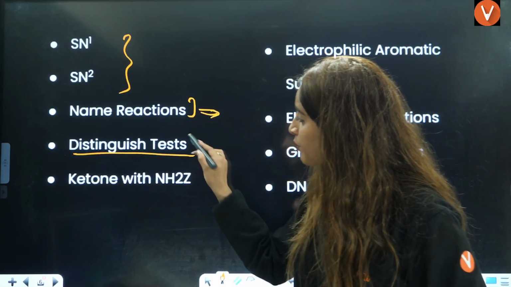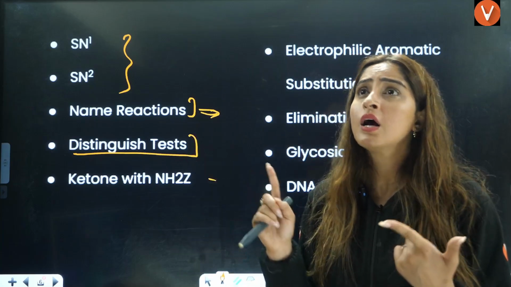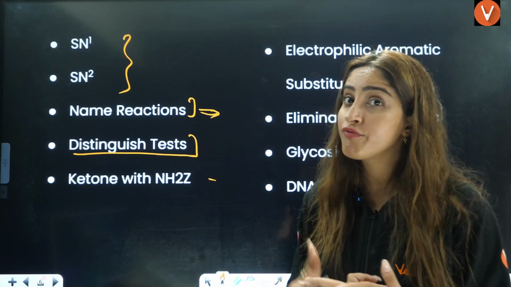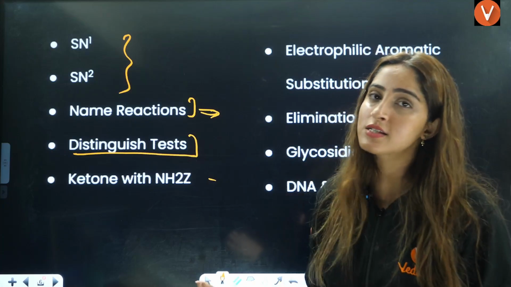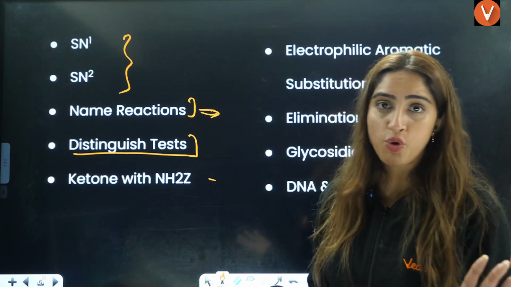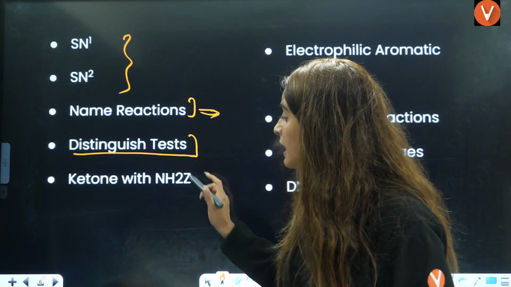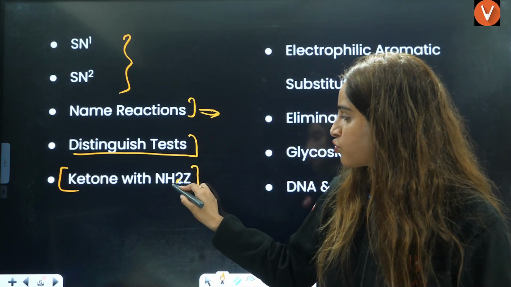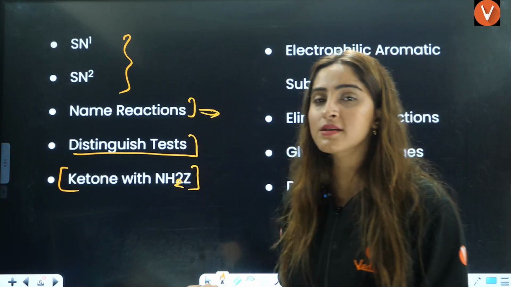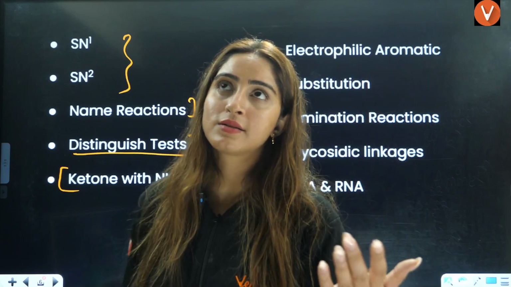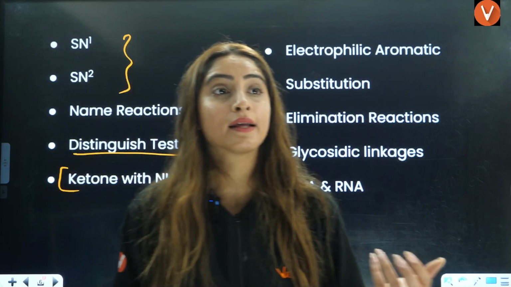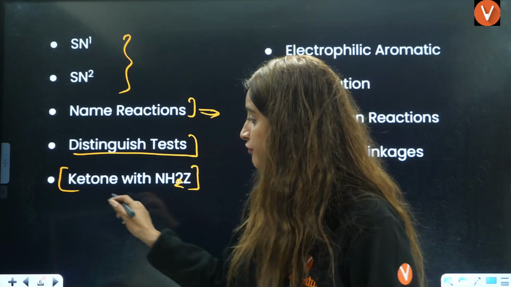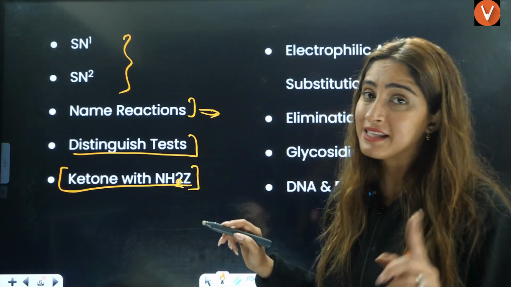Then there are distinguishing tests: Hinsberg, carbylamine test, Lucas test, let it be Tollens, Fehling, Benedict, Victor Meyer test. All these tests you have to do. Then there is a very important reaction, that is ketone with NH2Z. This reaction gives semicarbazone, then there is 2,4-DNP, Schiff's base, oxime, how these are formed is mentioned in your NCERT table.